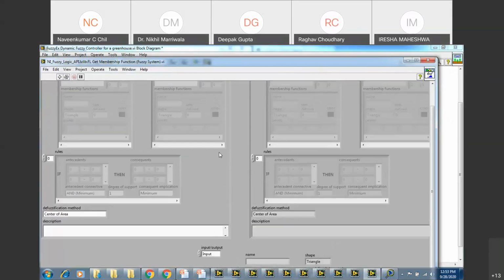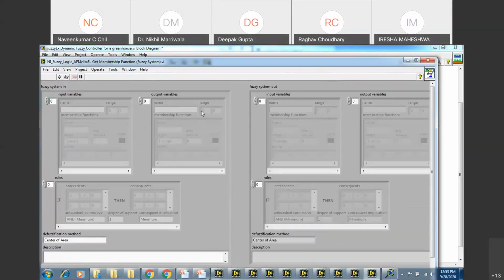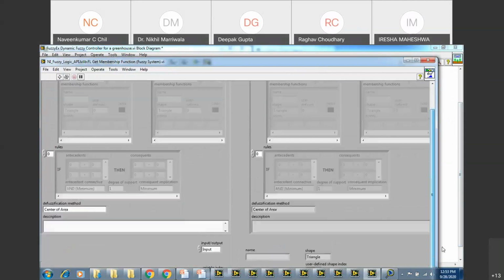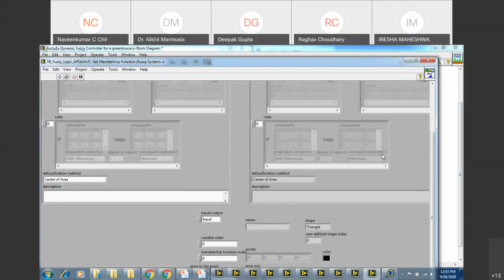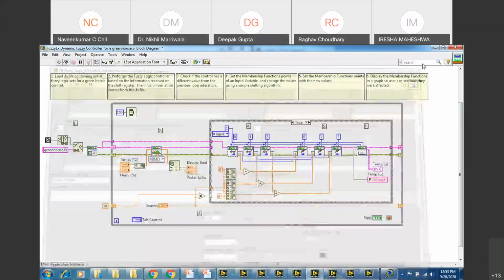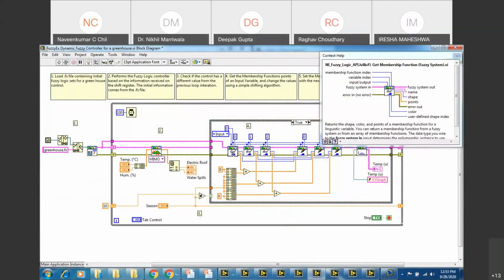This is how it looks. Can you see this? Input variable, output variable, the fuzzy system output, if then else rule. Now, what membership function you have selected, inbuilt structure, you still need to select it. Because there were 3 inputs, I took 3 membership functions and added them together. This is what we needed to do, right?